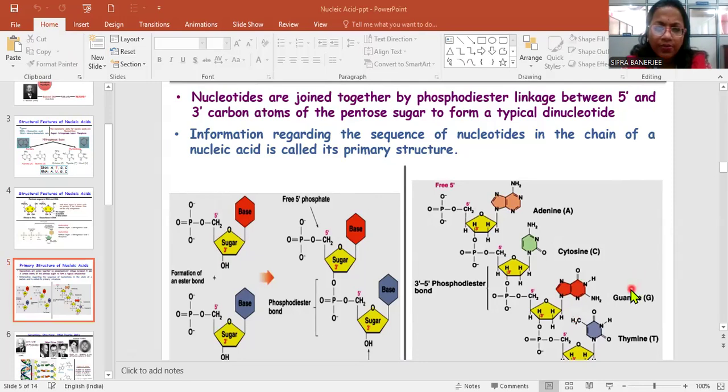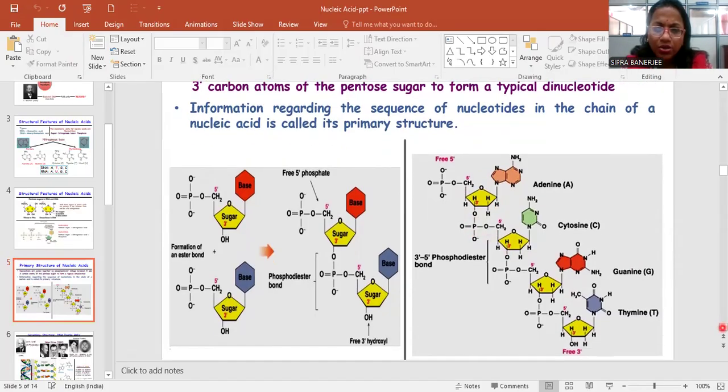You can see the structure. This nitrogenous base is attached to the pentose sugar, which is joined at the 1 carbon, and the phosphate group is there, then this carbon is attached to the third carbon. So by going on, the compound will be lengthened. In case of adenine, cytosine, guanine, and thymine, they are sequentially placed, and the sequence is very beautiful because of purine and pyrimidine. That's why they are linearly placed.